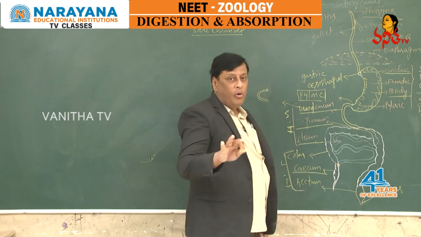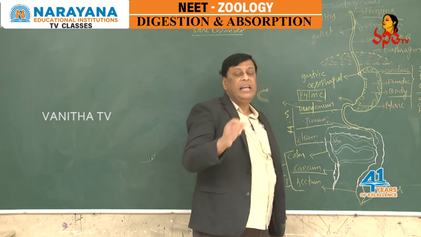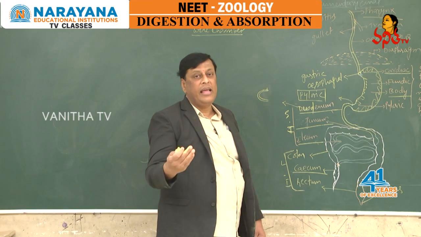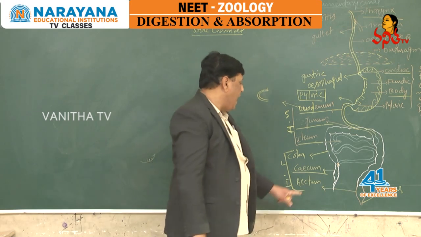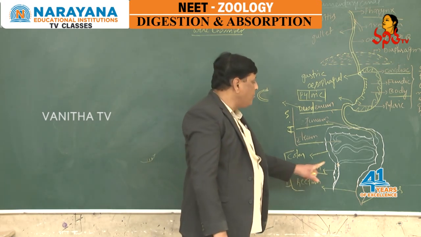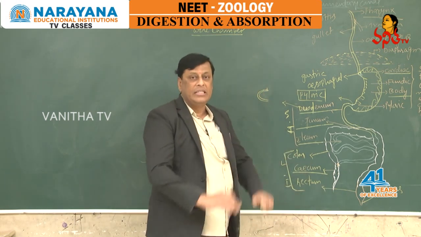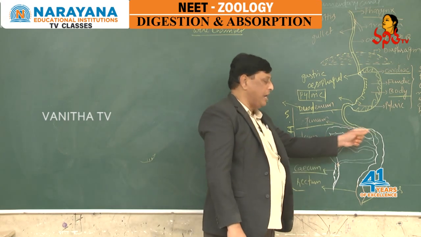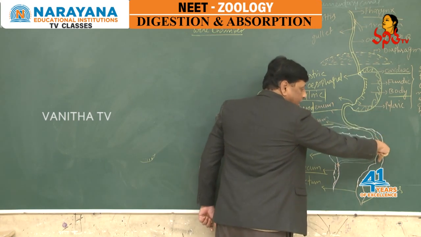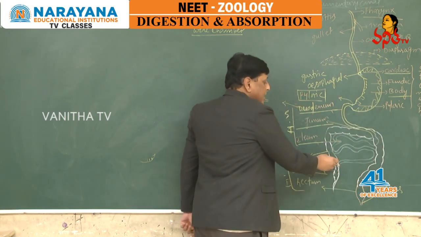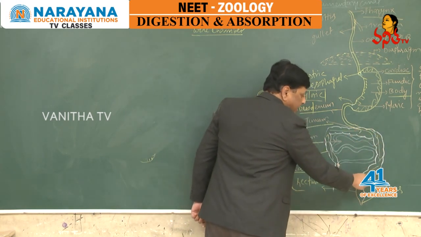The cecum has no role in digestion, but it is provided with symbiotic microbes that release an enzyme, that is cellulase, which helps in digestion of cellulose into simple sugars. And then the cecum opens into a long coiled tubular structure called the colon. The walls are very thick and bulged, and this colon is divided into parts: the ascending colon, transverse colon, descending colon, and sigmoid colon.